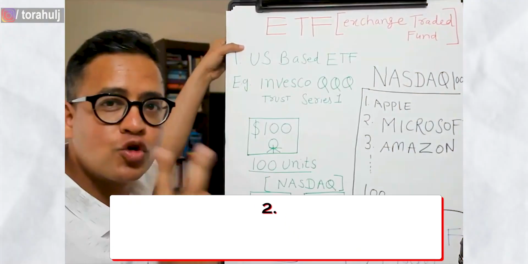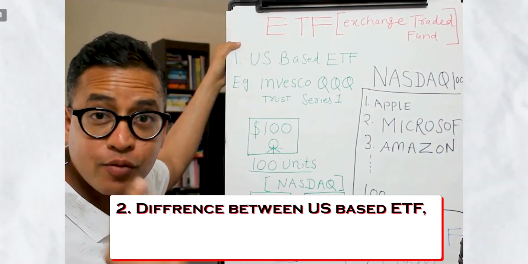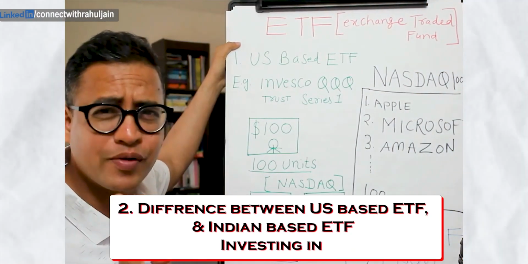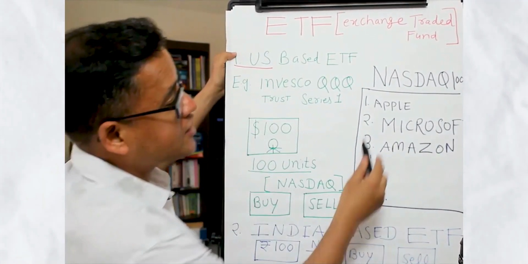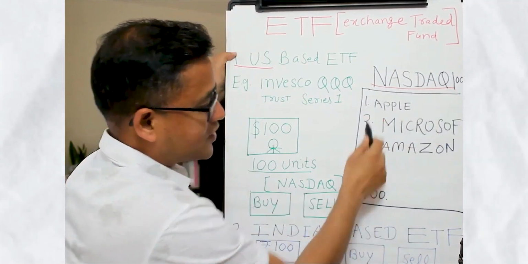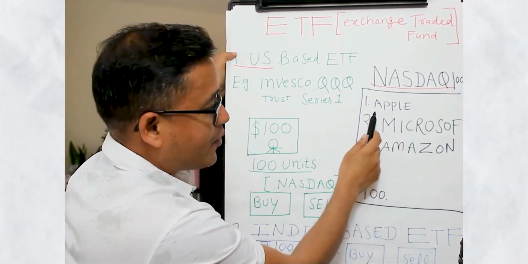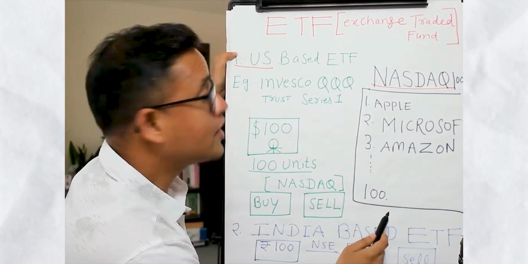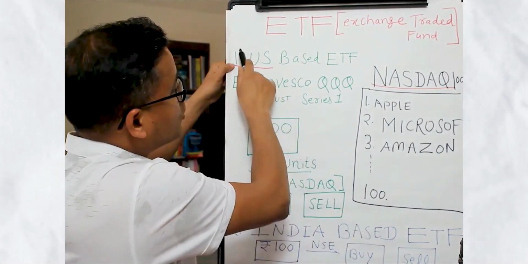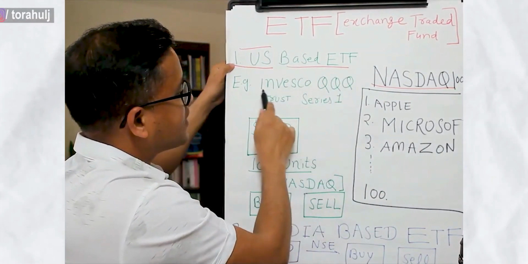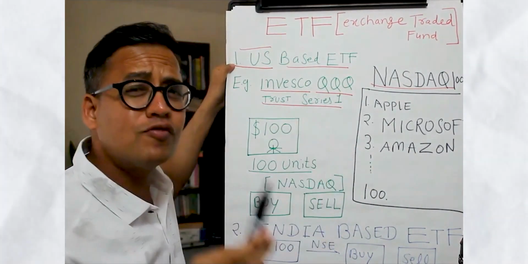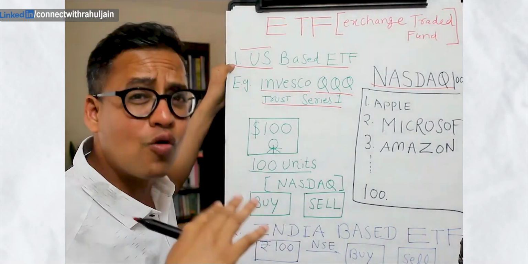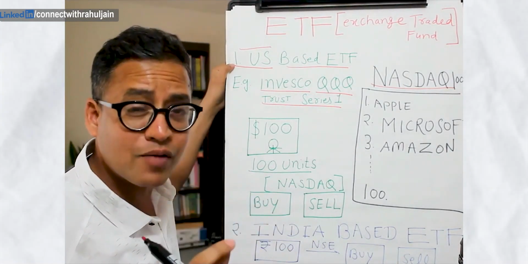There are two types of ETFs that I'm going to talk about and I'm going to explain to you very simply. Number one is US based ETF. So imagine you've got Nasdaq 100 companies here listed, 1 to 100, say Apple, Microsoft, Amazon, and so on. Now if we talk about the US based ETF first, an example of that will be Invesco QQQ Trust Series 1. This is one of the best ETFs in the whole world,